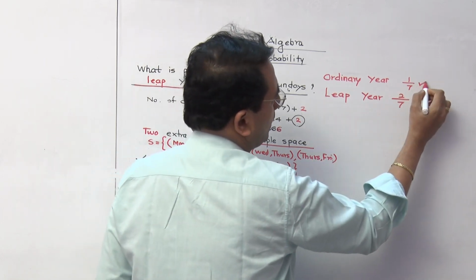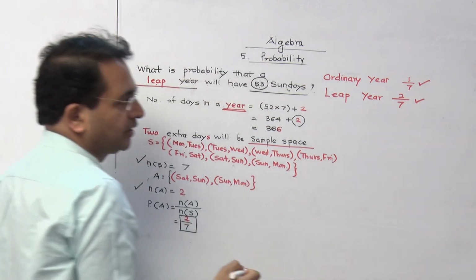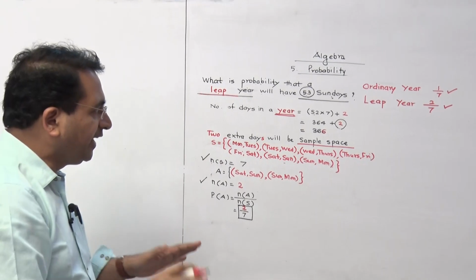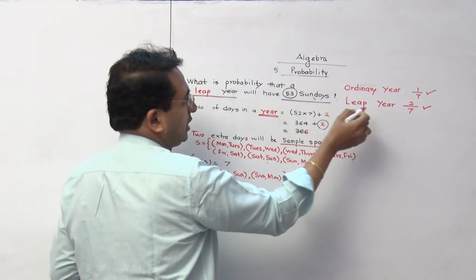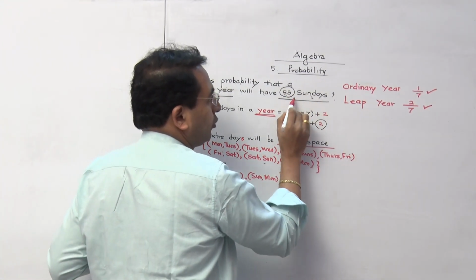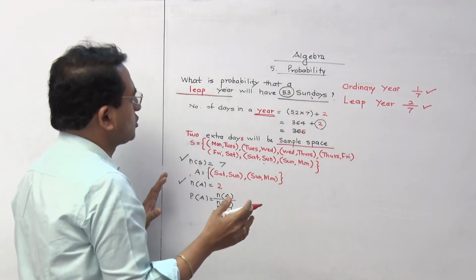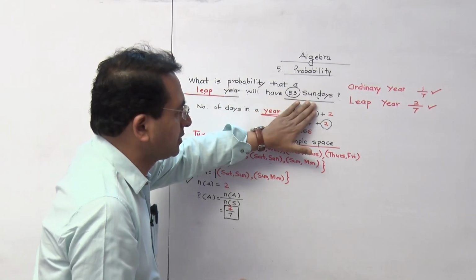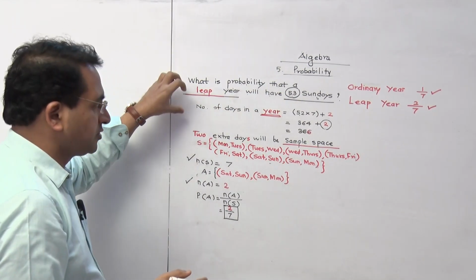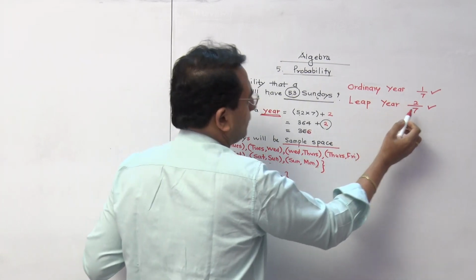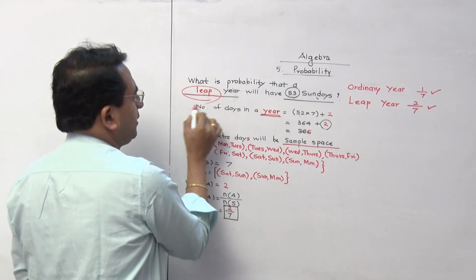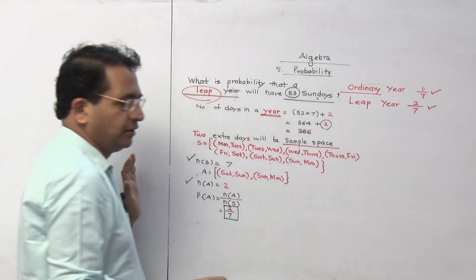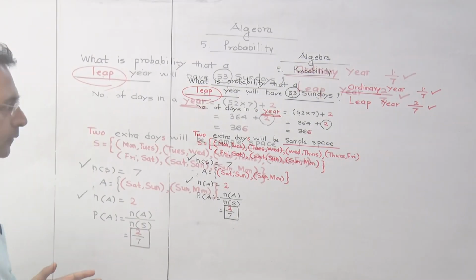Please remember this part easily. If the question is asked related to a leap year, any day, this is not the answer only for Sundays, it is applicable for all. So if they ask you what is the probability that the leap year will have 53 Saturdays, then the answer is 2 by 7. If instead of leap year they give you the words ordinary year, then the answer is 1 by 7. Is that clear to you?